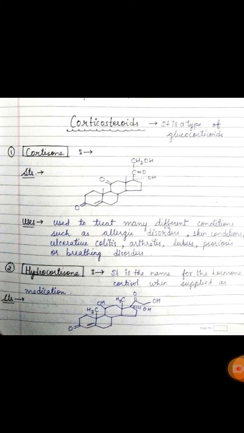Now come to the glucocorticoid. Actually, hydrocortisone is the natural glucocorticoid, while prednisolone, triamcinolone, paramethasone and betamethasone are the synthetic derivatives of hydrocortisone. Okay, hydrocortisone has both glucocorticoid and mineralocorticoid activity.